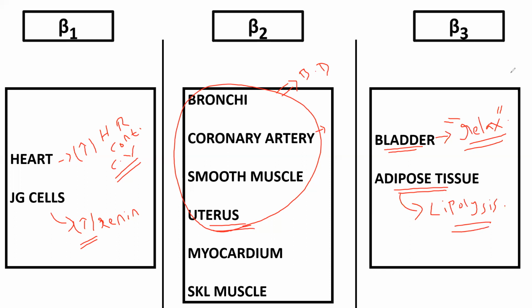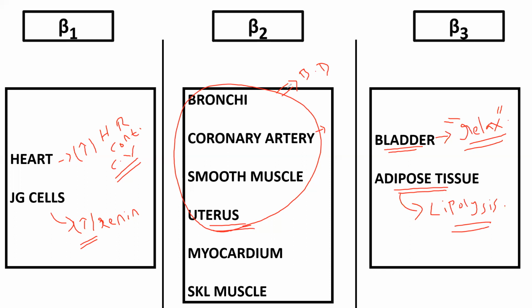These are the functions, right? Alpha 1, alpha 2, beta 1, beta 2, beta 3. Where are these receptors located, and what are the functions of these receptors at those places? Till now we covered these receptors, right?